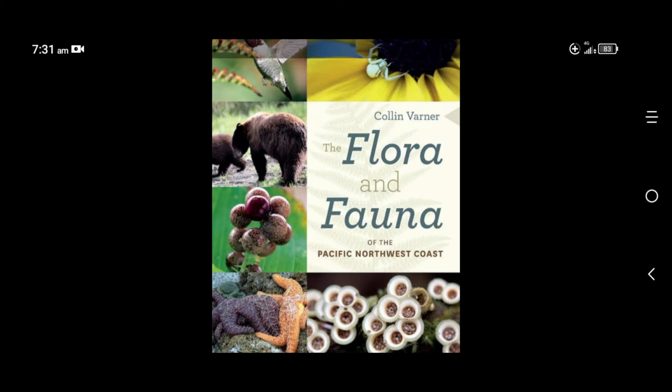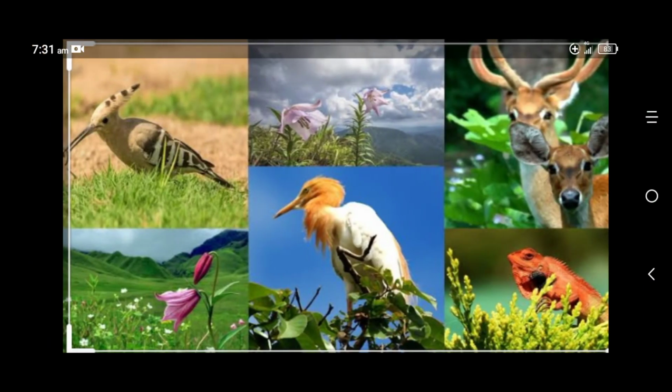Next we can study about flora and fauna. Just by hearing it you can understand that flora means plants and fauna means species of animals. Together we can call it the animal kingdom. There are two types of species, you know it very well. That is indigenous species and exotic species.